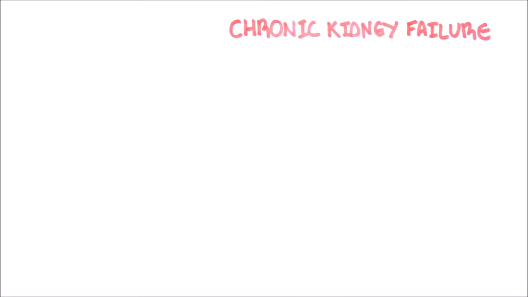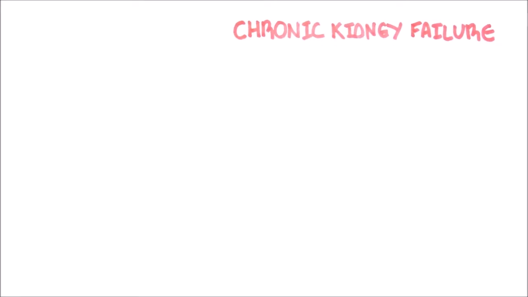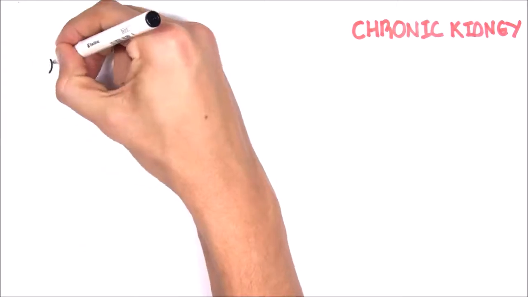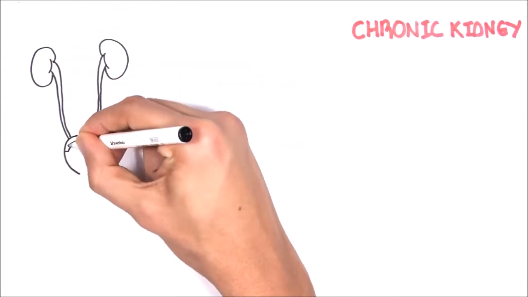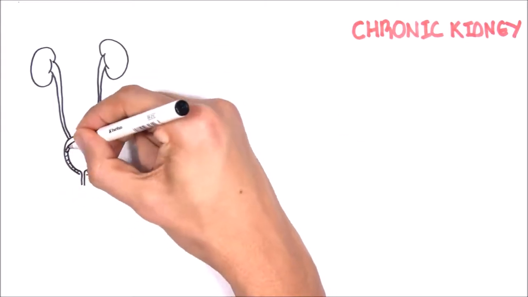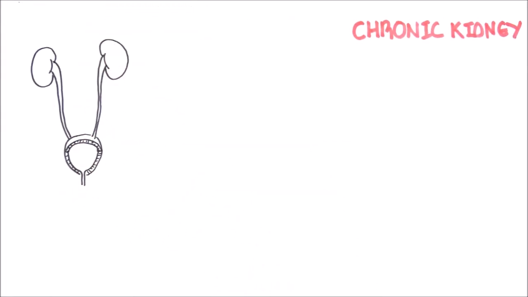Chronic kidney failure is essentially where you have an irreversible loss of the nephrons, and the nephrons are the functional units of your kidneys. And this can result in a toxic state such as uremia, and we'll learn about that in this video.